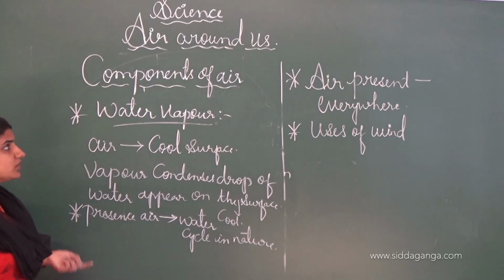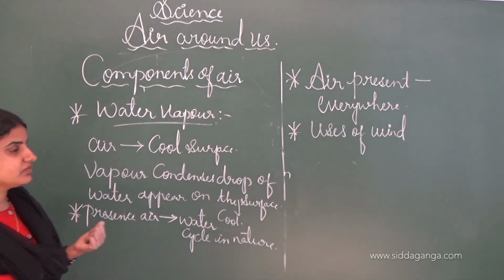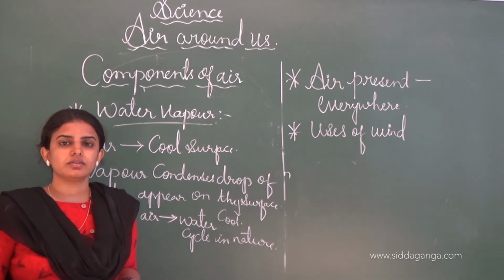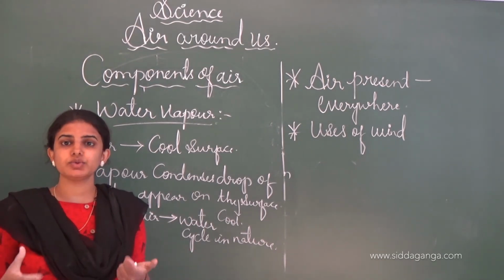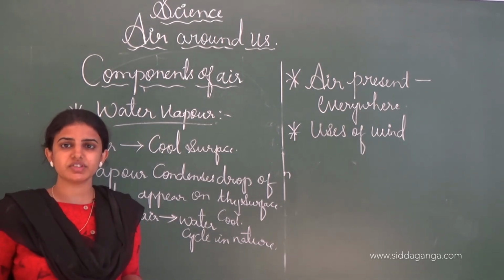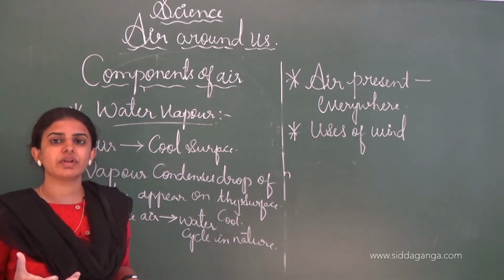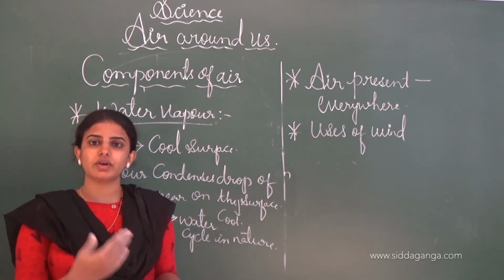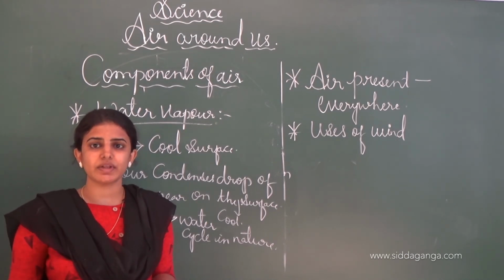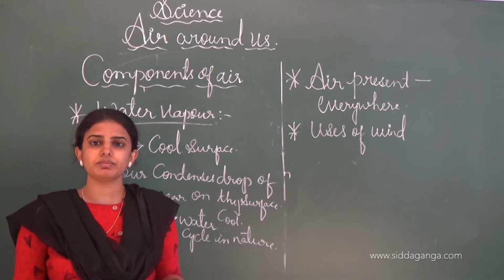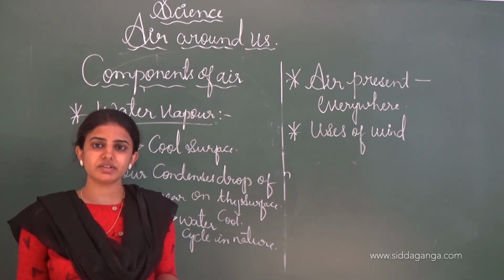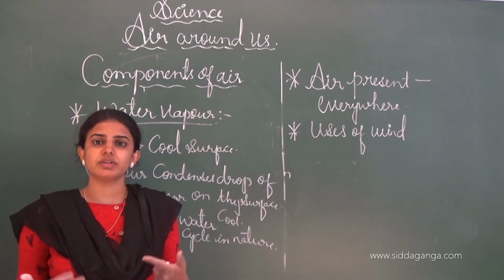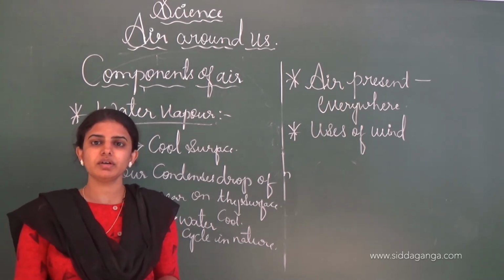Next we moved on to the components of the air, where we learn about different components like water vapor. Usually mountaineers carry an oxygen cylinder with them, because when they climb up to the peak the level of oxygen is very low, so they utilize the pure oxygen in the cylinder, which makes climbing the mountain easier.